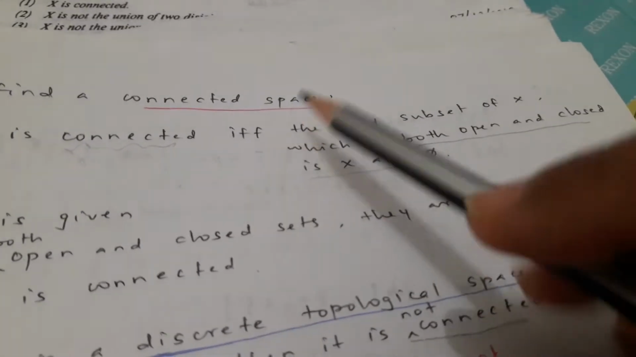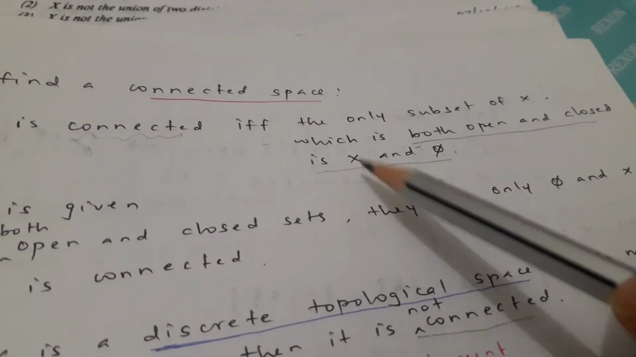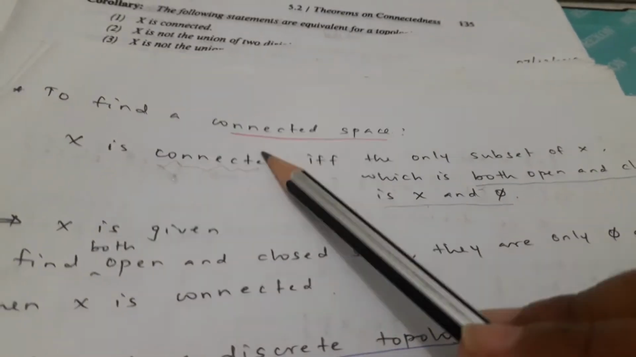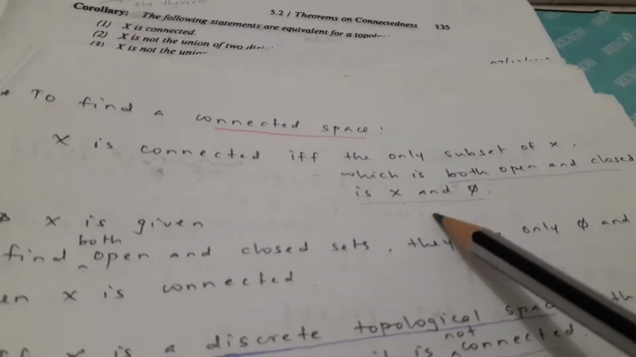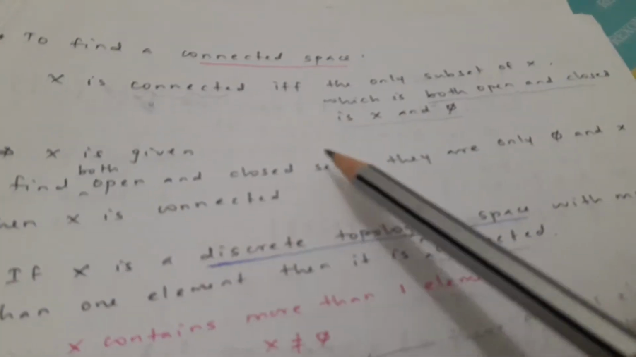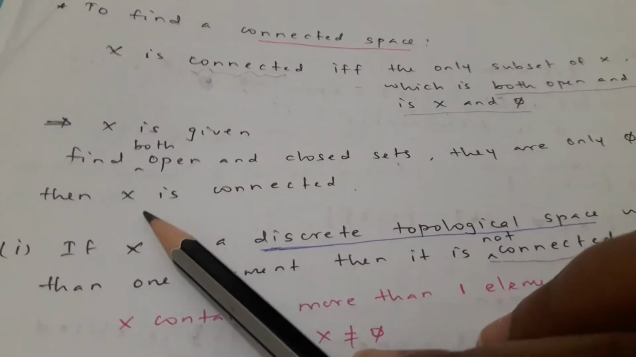To define a connected space, X is connected if and only if the only subsets of X which are both open and closed are X and the empty set only. So if X is given, find the sets that are both open and closed; if they are only the empty set and X, then X is connected.